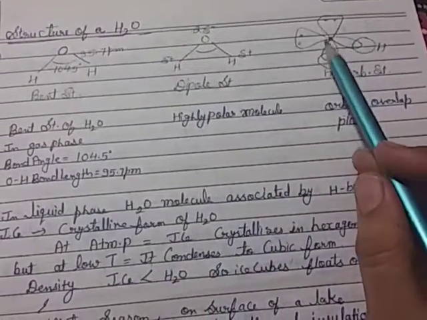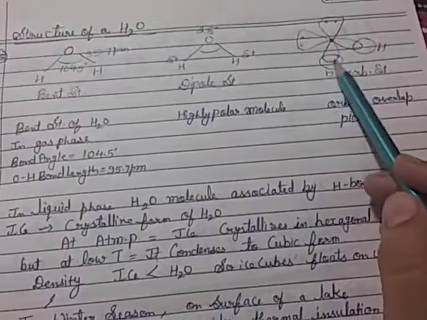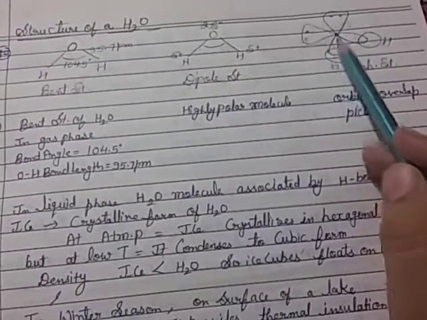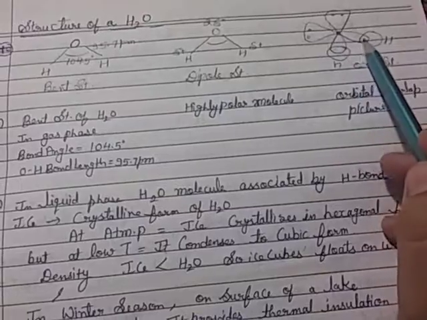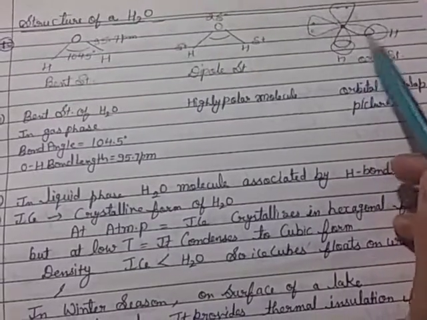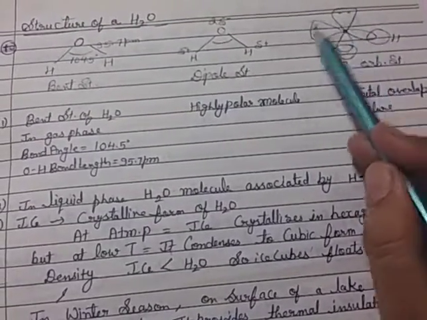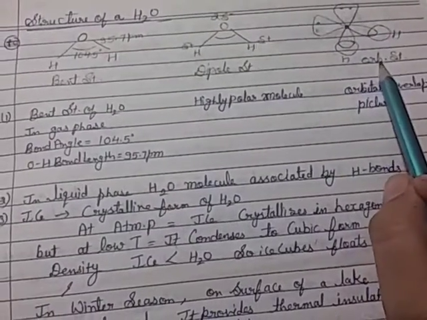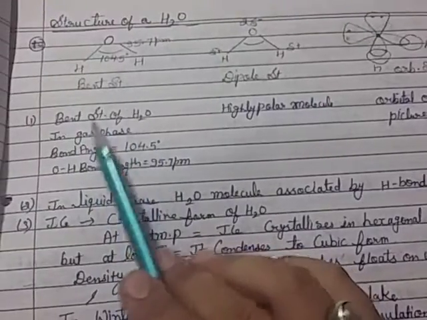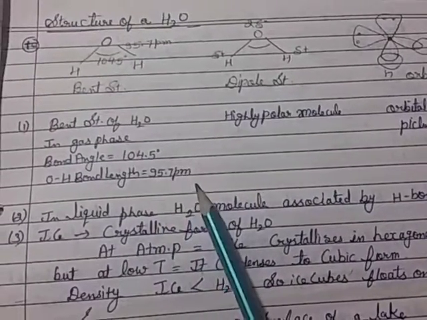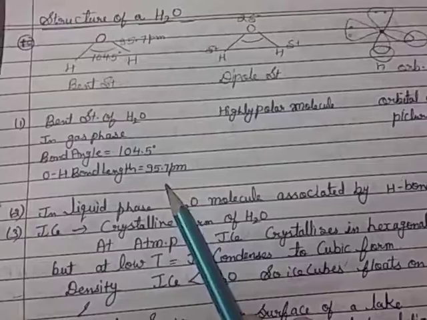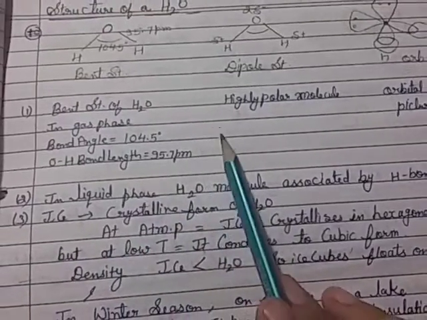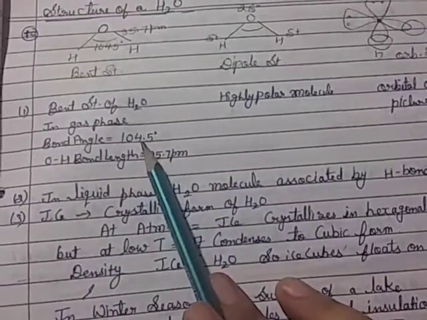In the orbital structure you have to see the p block element oxygen. Here you represent the dumbbell shape. Oxygen shares 1 electron each with 2 hydrogens, and 2 lone pairs remain. So this is the orbital structure. Bond structure of water in the gas phase: bond angle 104.5 degrees and bond length 95.7 picometer.